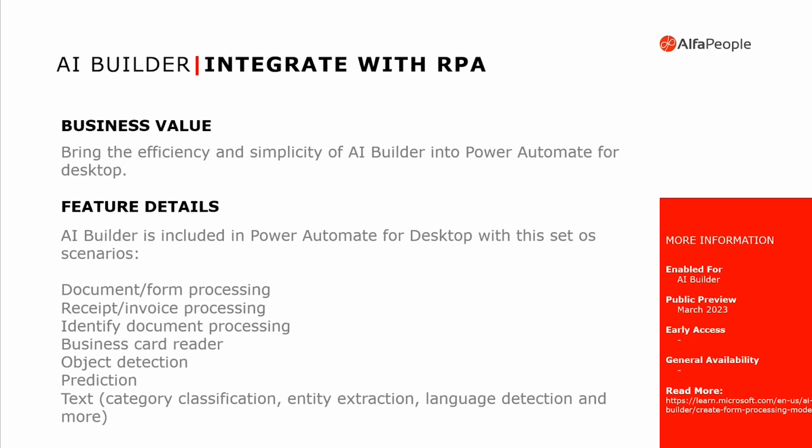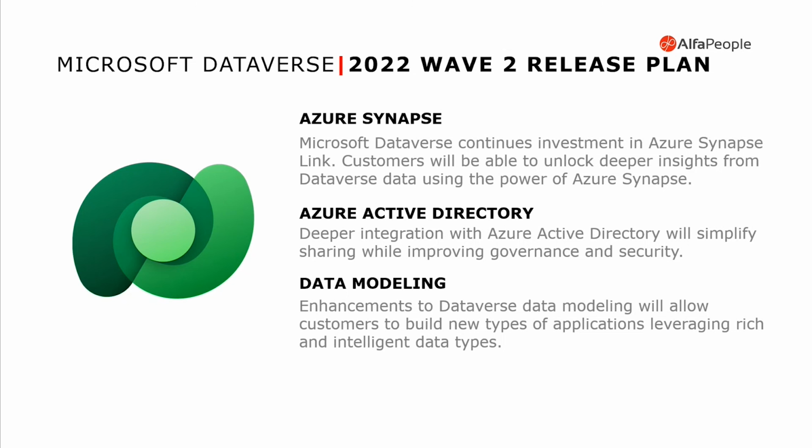As we have the integration with the cloud flows, now we have it with the desktop flows too. When you are talking about Microsoft Dataverse, we have improvements in Azure Synapse, Azure AD, and data modeling. This will be good for our Dataverse, our database environments.